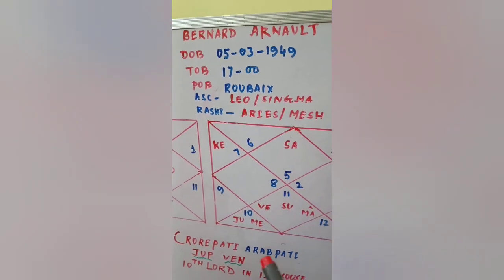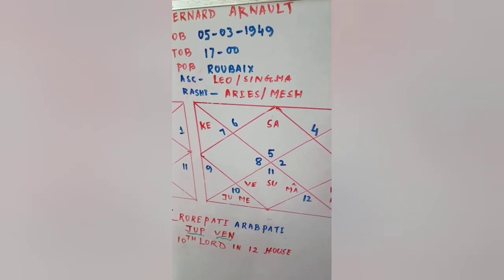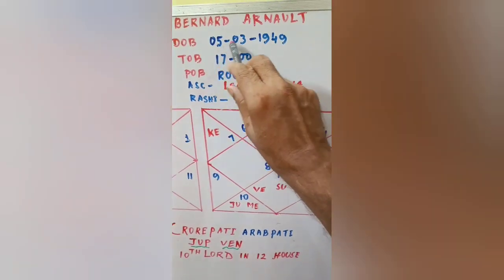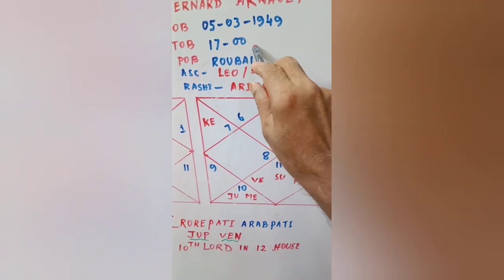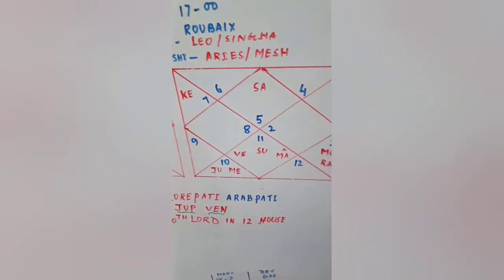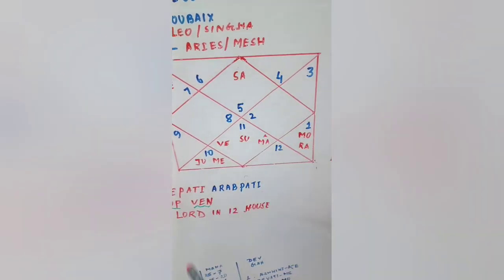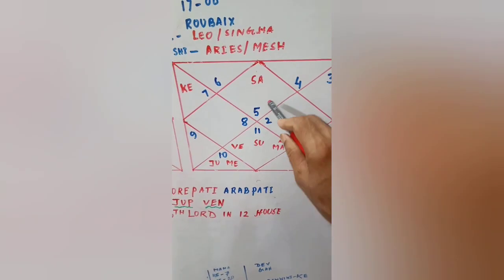And coming to the birth chart of Bernard Arnault, the French businessman, one of the richest persons in the world. Date of birth 5th March 1949, time of birth 17, place of birth Roubaix. The ascendant is Leo, Singha Lagna, and the zodiac is Aries, Mesh Rashi, Singha Lagna.